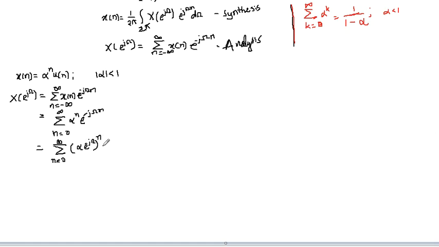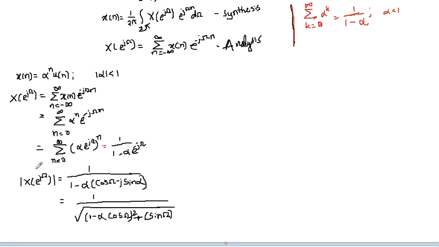So we can write this as 1 divided by 1 minus alpha times e raised to minus j omega.